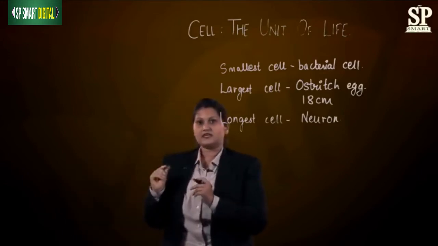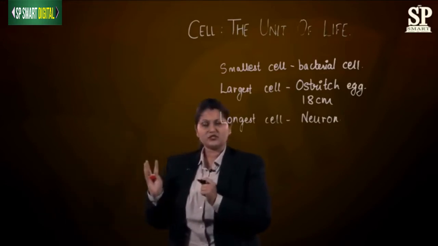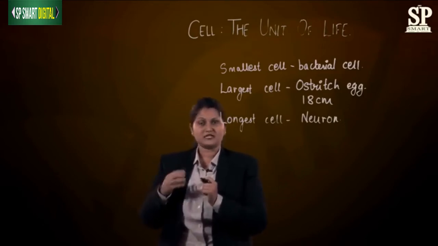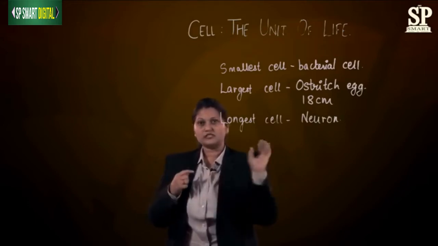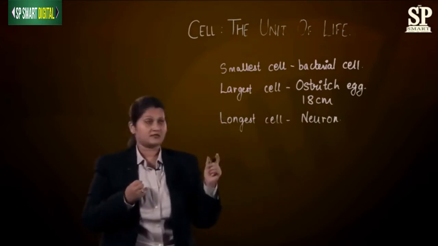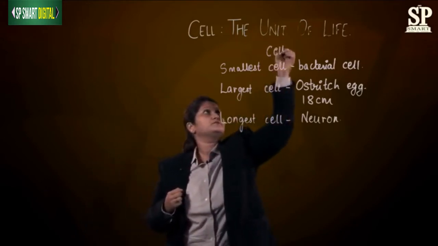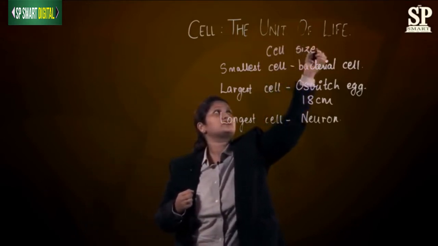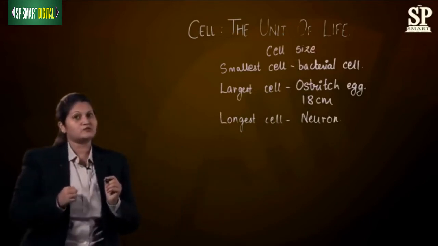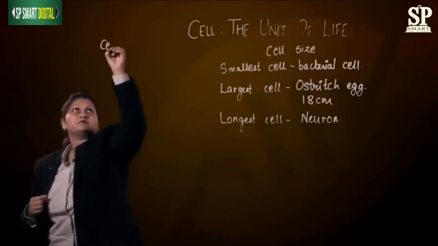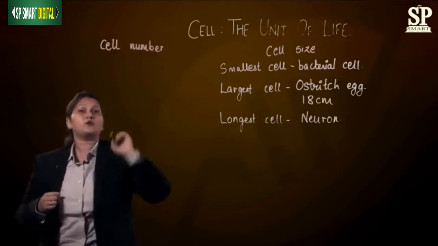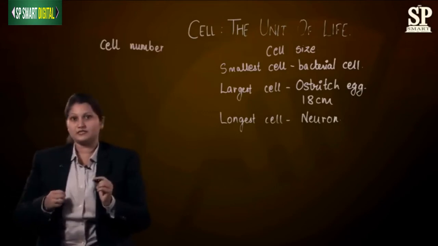Now scientists wanted to classify cells. So they have classified cells on the basis of cell size and cell number. This classification which I have written over here is based on cell size. Now let's move forward to study the classification which is based on cell number. On the basis of cell number, we have 3 categories of cells.